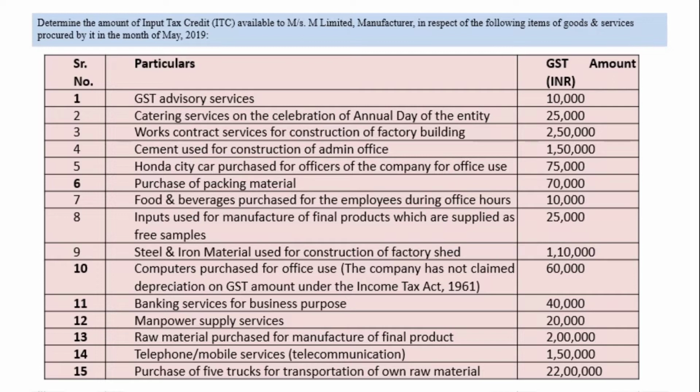Now next one, catering service on the celebration of annual day of the entity. Here it is totally blocked. Why is it blocked? Because annual day is celebrated in the entity and it is not under a statutory obligation that the employer has to provide any such facility or annual day celebration. So whatever GST is paid on this type of transaction is totally blocked. Catering service on the celebration of annual day of the entity, 25,000, is blocked.